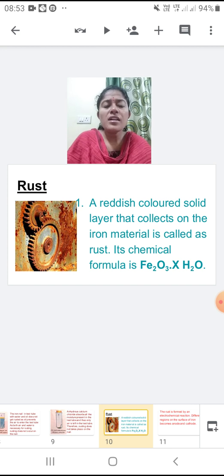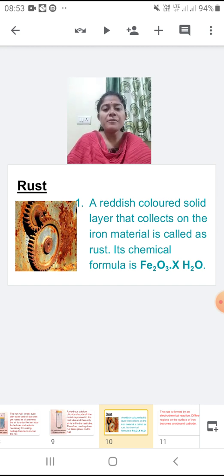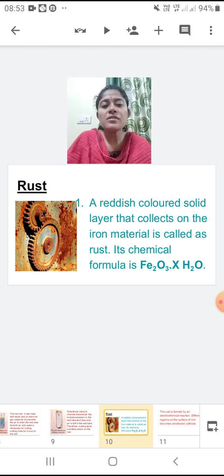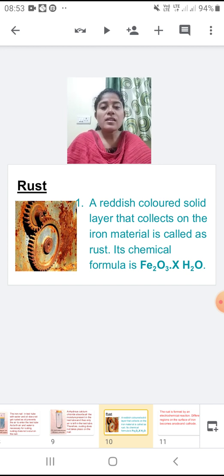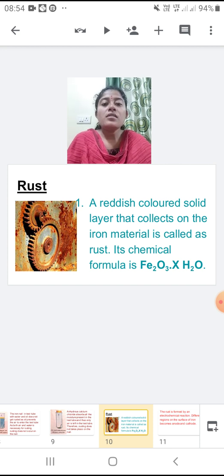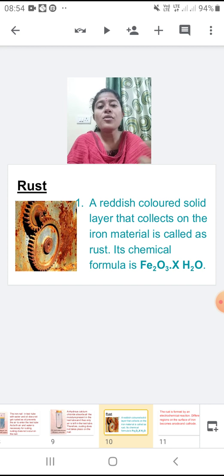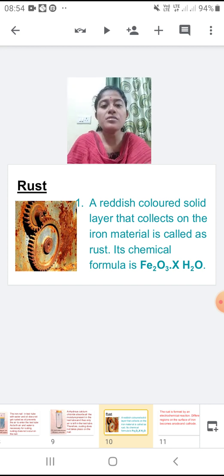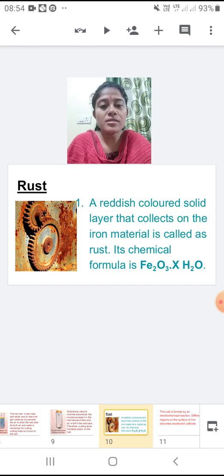We have seen it in basic examples, like various window grills that get rusted. When we observe it, a reddish colored layer is formed on the iron nail. That reddish colored solid layer that collects on the surface of the iron material is called rust.